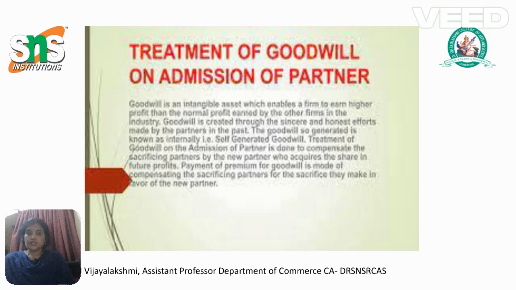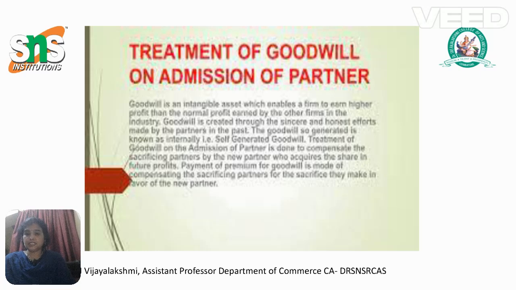Now, in this video, we are going to see how to calculate goodwill on admission of partners. Goodwill has one formula: P minus (A minus L).